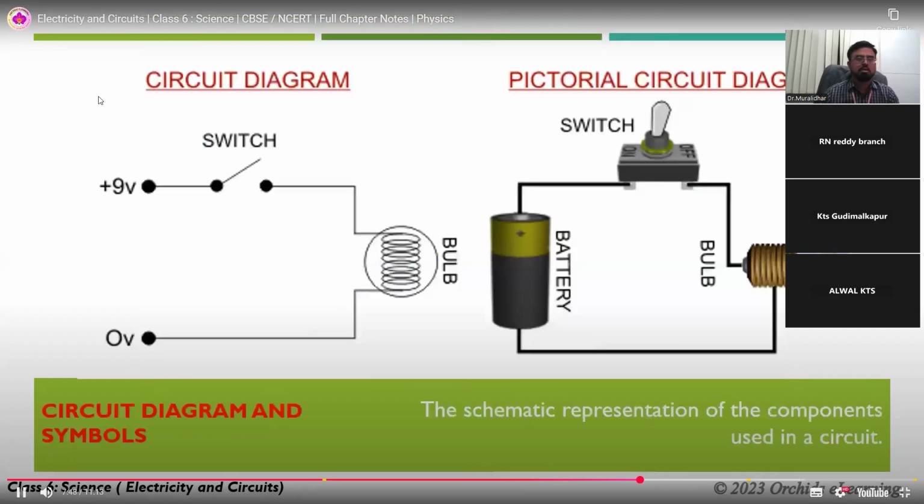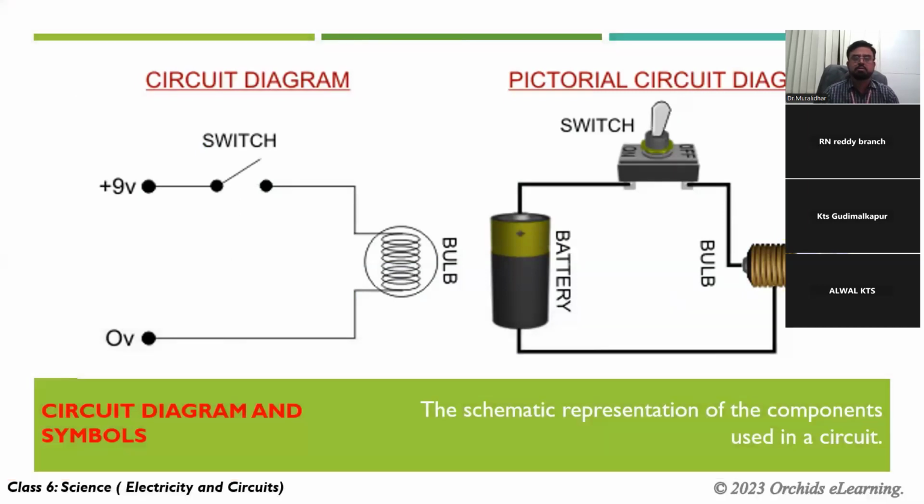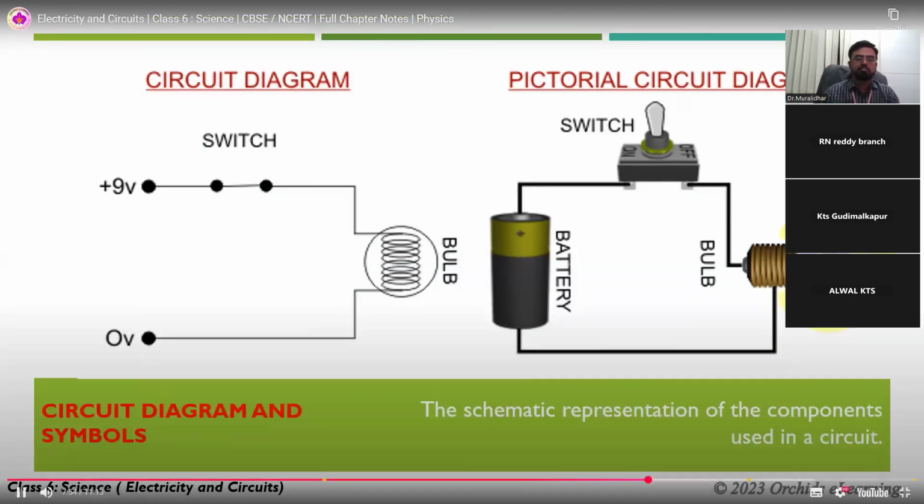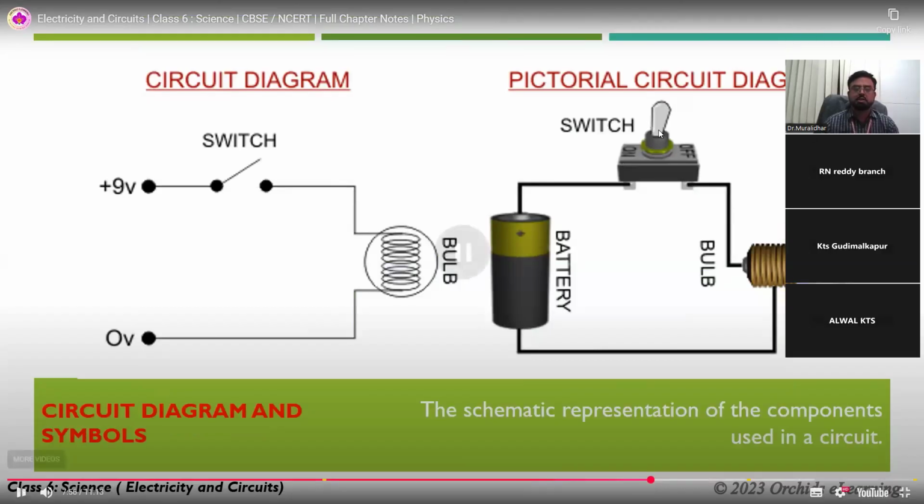A circuit diagram represents a symbolic, schematic representation of the components used in a circuit. Various symbols are used for each. In the pictorial diagram, you can see how nicely it is shown: switch, battery, and bulb with wire. The switch is this, the bulb is this, and the 9 volt battery is connected here. So this is the symbolic component representation used in an electric circuit diagram, and the pictorial circuit diagram.